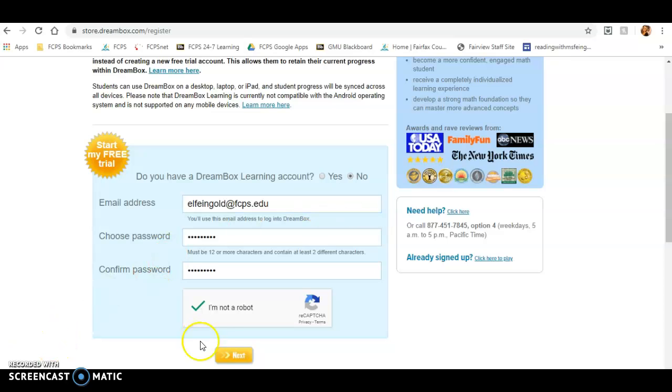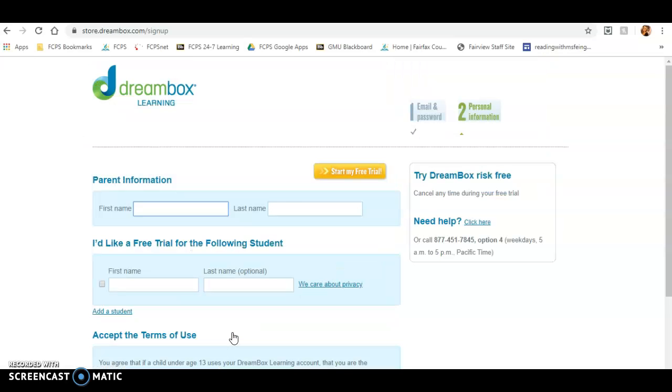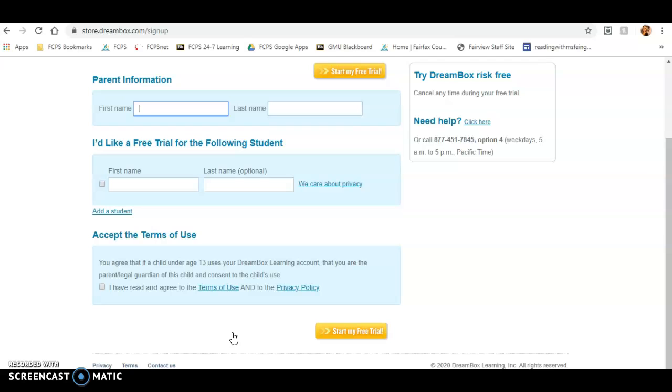All right, so I filled in all my stuff. I'm going to hit Next. Oh, well, that's good to know. Your password must be 12 characters or more. So let me try that again. Okay, so then you're going to put in all of your parent information and free trial, and I'm going to fill one out for myself.